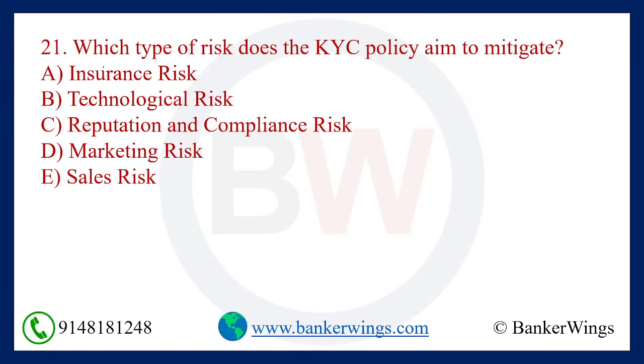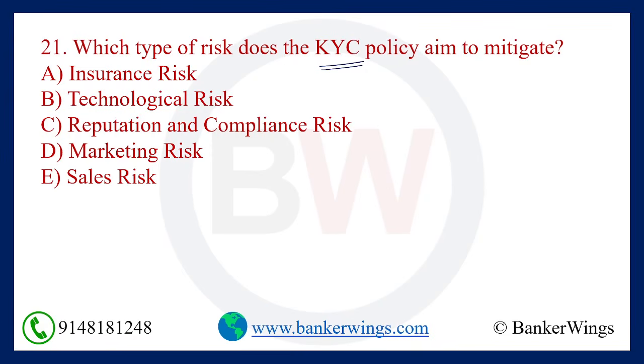Next question. Which type of risk does the KYC policy aim to mitigate? So what is the main risk that KYC tries to mitigate? Option A, insurance risk. Option B, technological risk. Option D, marketing risk. Option E, sales risk. Option C, reputation and compliance risk.